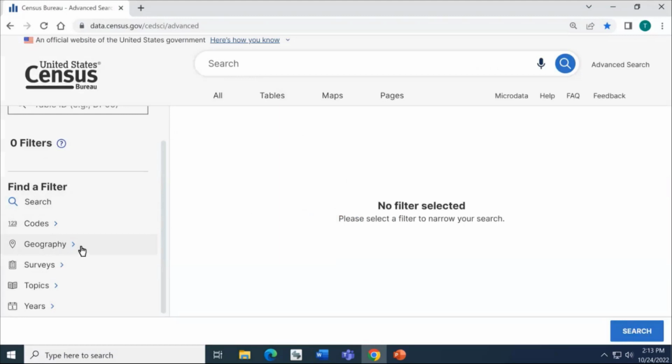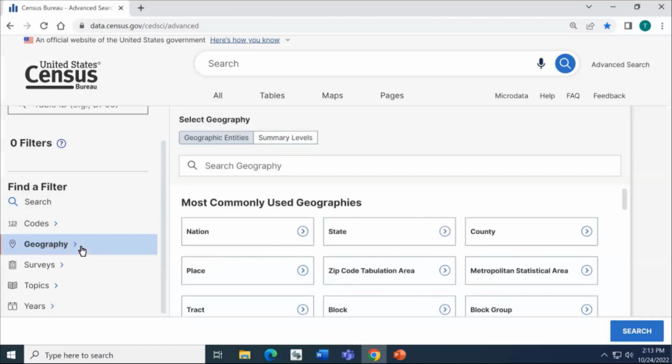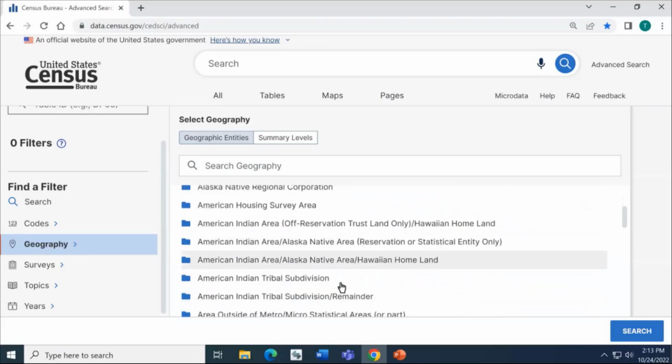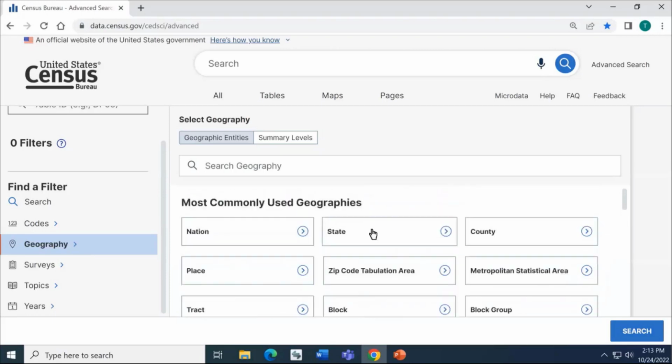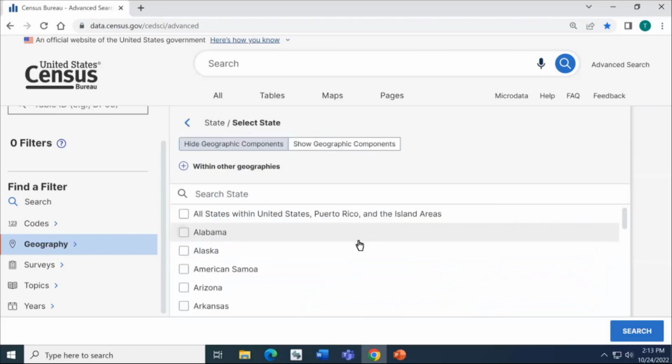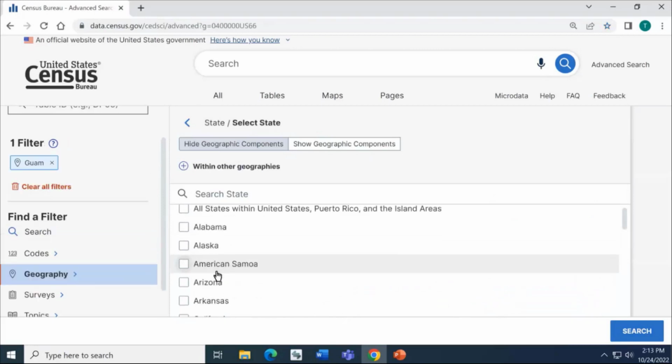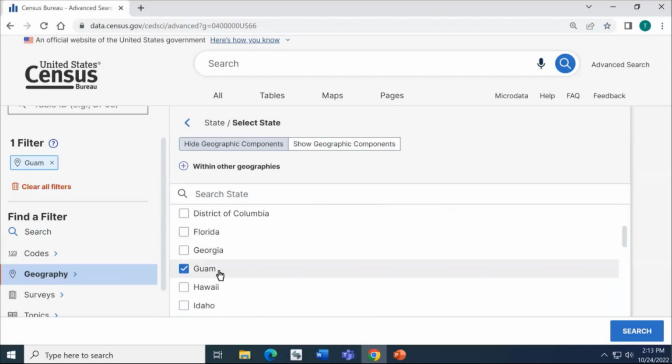So here I'll click Geography on the left. We get the most common geographies at the top and an alphabetized list of all geographies included below. We're going to click here on State, which will give us state and state equivalent checkboxes to choose from. Scrolling down, we'll see the option for Guam. So I'll click Guam or mark the checkbox, and we know that's a final selection. In the upper left, we see that filter for Guam.